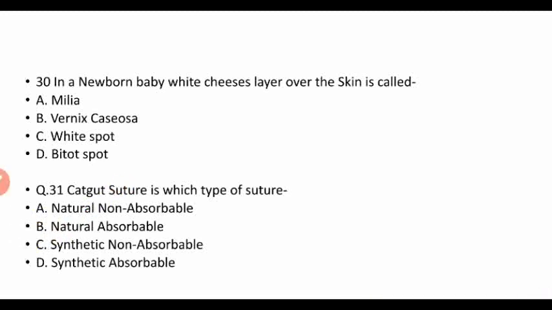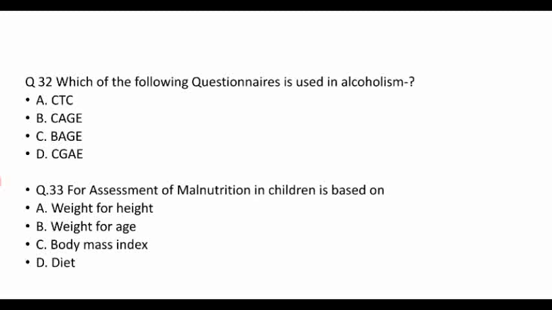So answer B is right. Catgut suture is a natural absorbable suture. Then question number 32. Which of the following questionnaires is used in alcoholism? Here our right answer is B, CAGE. We use the CAGE questionnaire in a patient who has alcoholism.